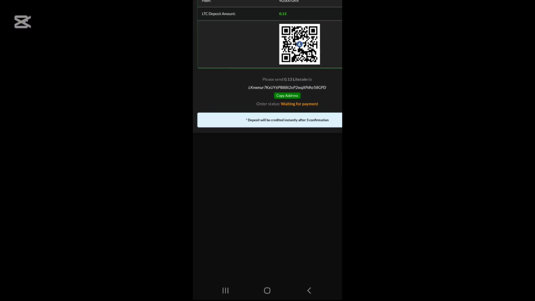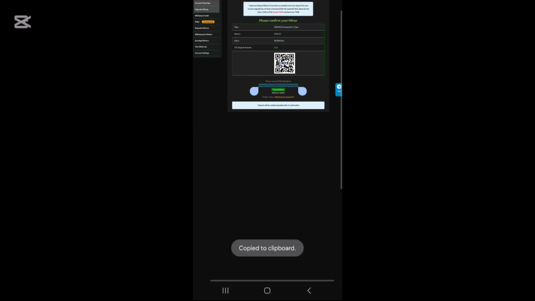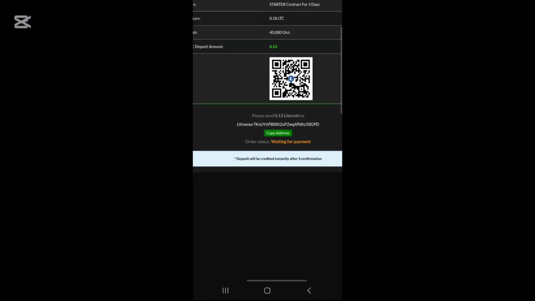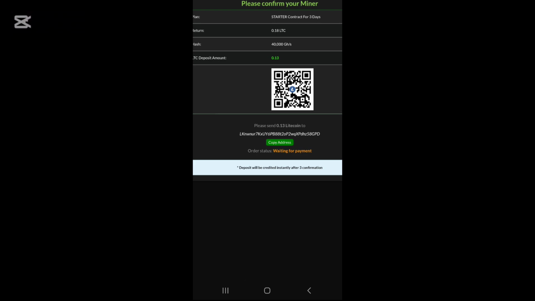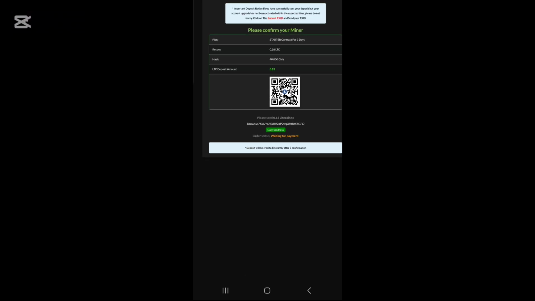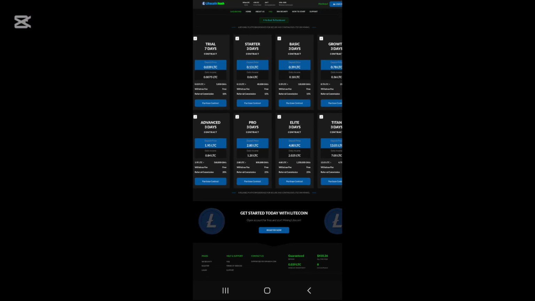and if you go on starter 3 days, just click on purchase contract now. You need to make a deposit of only 0.13 Litecoin and you need to copy this Litecoin wallet address, paste this address in any crypto wallet to deposit here 0.13 Litecoin and you can generate on a daily basis. Total profit will be 0.18 Litecoin in this website. In this way you can generate a big amount of profit from this free cloud mining platform.